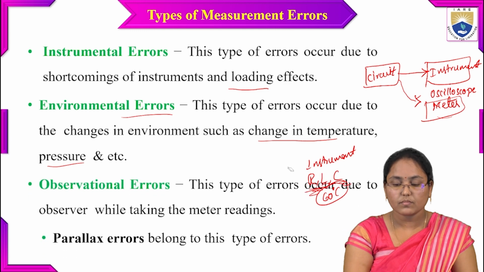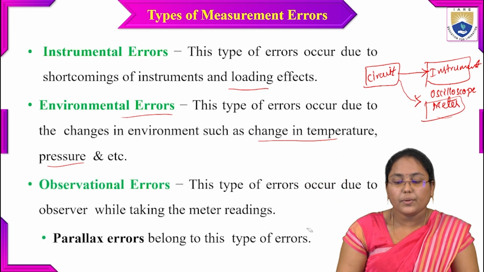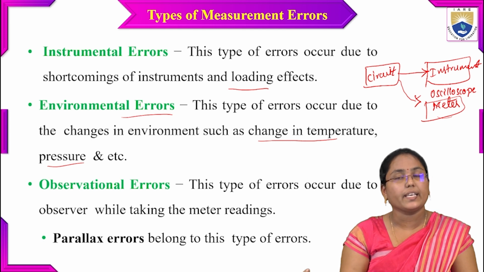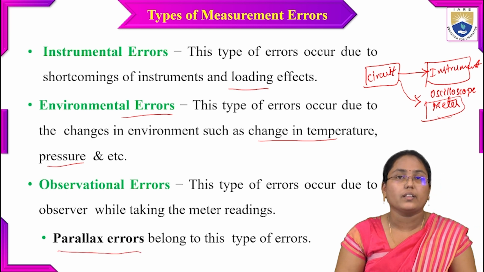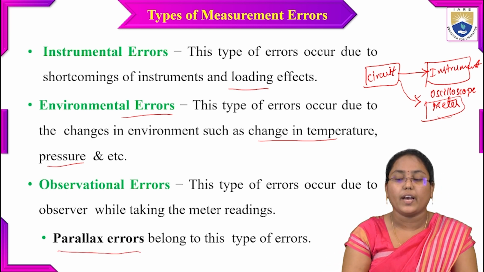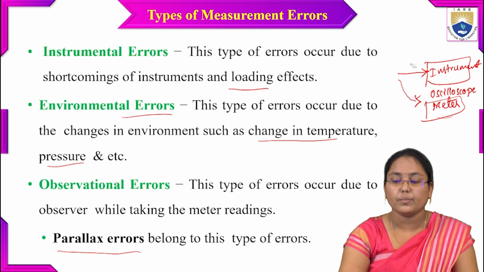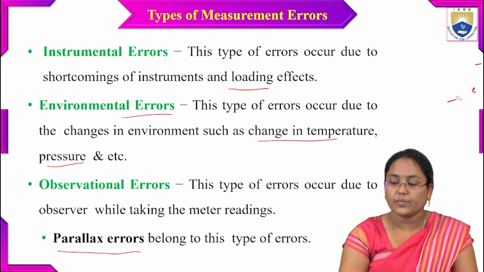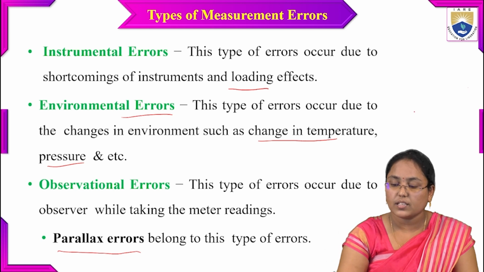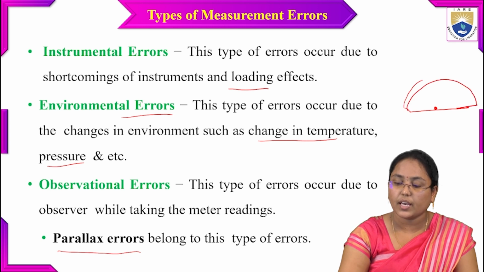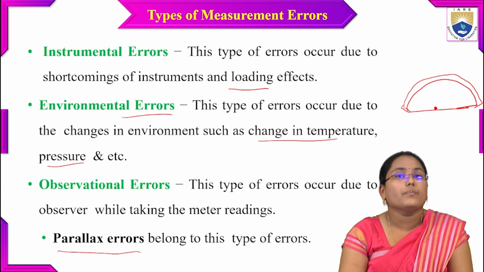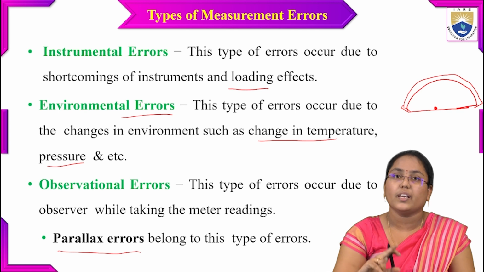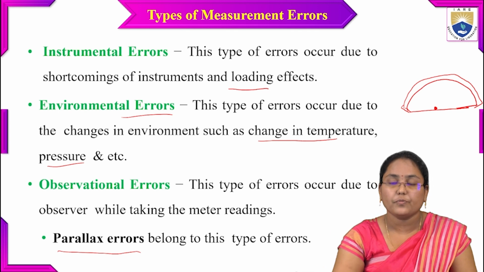And the next one is observational errors. This type of errors occur due to the observer while taking the meter readings. Parallax errors belong to this type of errors. Parallax errors occur while I am measuring some particular value. This type of errors mostly will be seen in analog meters. Whenever we take any analog meter, it looks like this, and upon this one, there will be a mirror. In labs also, or when we are driving a vehicle, we can see the speedometer also. This type of meter you can see over there.